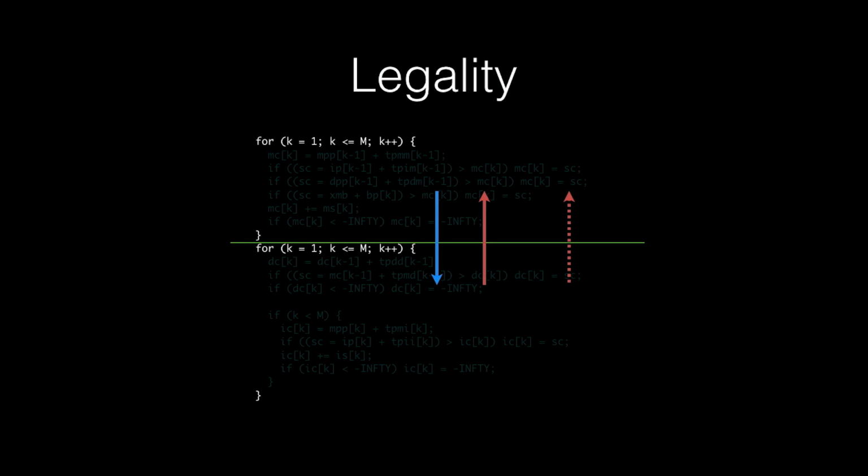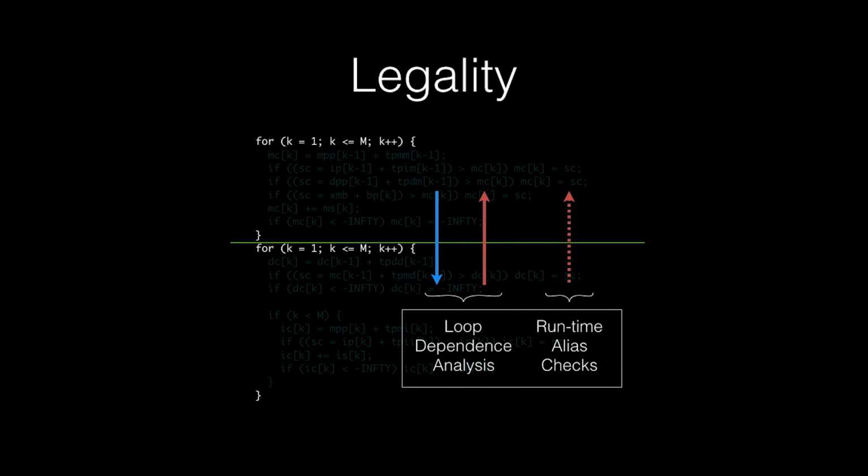So the two pieces of analyses we need for this are loop dependence analysis to reason about the direction of the dependencies, and then collecting runtime alias checks, if possible, for the loop. These two analyses are actually related. They both look at memory accesses within the loop.